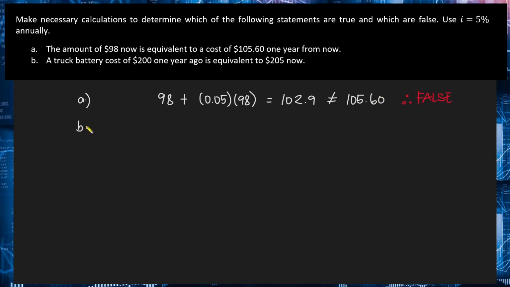Now for the second situation, yung initial amount of money natin will be equal to $200. After 1 year, so meron siyang na-earn na interest. This interest again will be based doon sa initial amount natin. Therefore, the total amount accrued will be equal to 200 plus 0.05 or 5% of 200. So this will be equal to $210. Again, as we can see, this is not equal to $205 na sinabi doon sa statement natin. Therefore, that statement is also false.